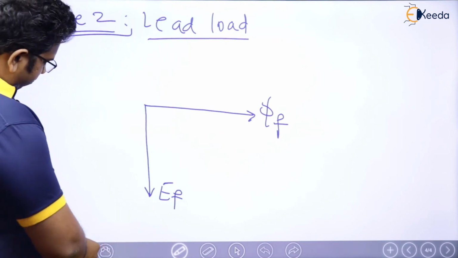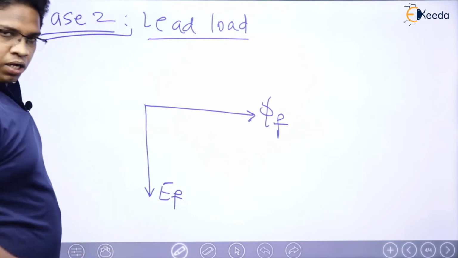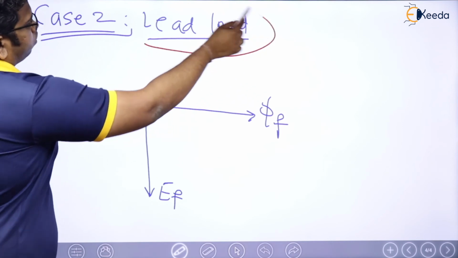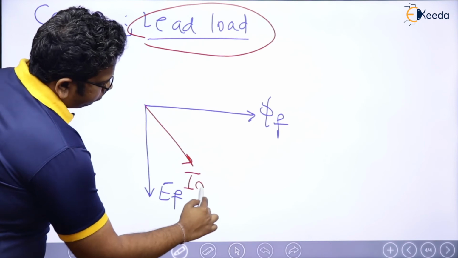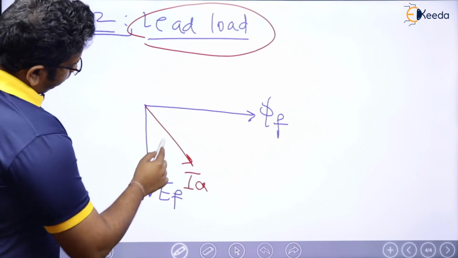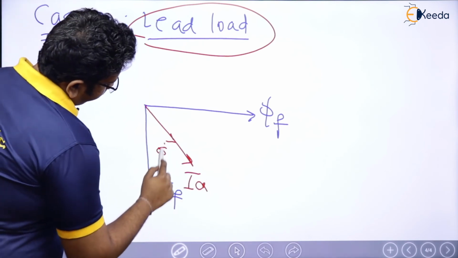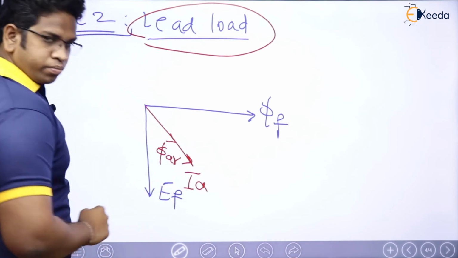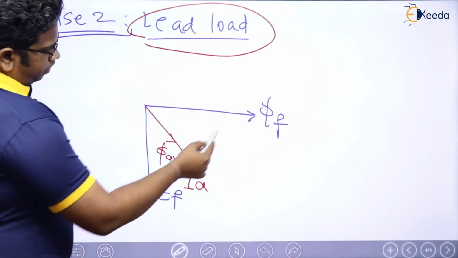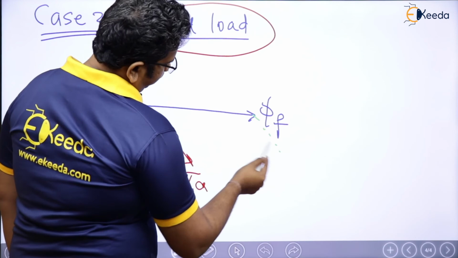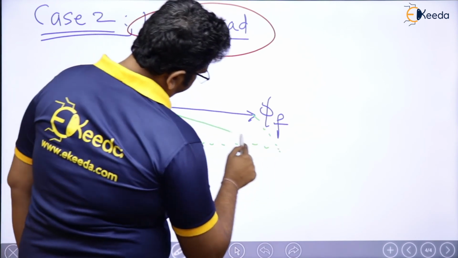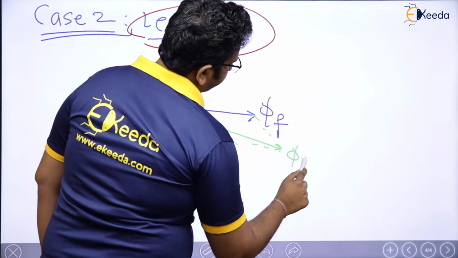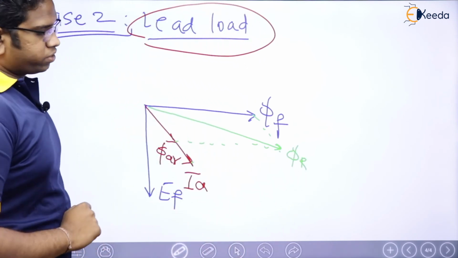Now, since it is a leading load, IA has to lead EF, which means here I will have ΦR. The moment ΦR and ΦF are there in the core, let me just add them. This is going to be the resultant flux in the core.